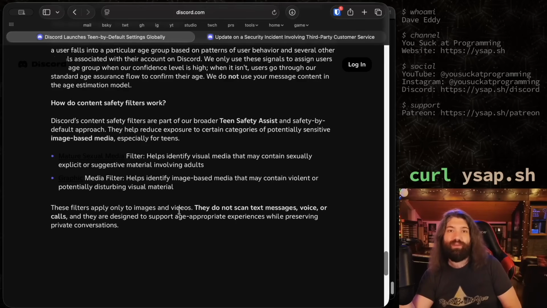And the You Suck at Programming thing on Instagram, I chose to be verified. I chose to get all the benefits that come with it. I made the choice to do that. If I didn't do that, I'd be exactly the same on Instagram. So it's something I can opt into completely. It wasn't for age verification purposes.